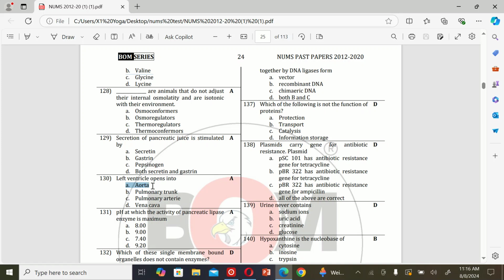Aorta. The next MCQ is: the pH at which the activity of pancreatic lipase enzyme is maximum. A. 8, B. 9, C. 7.40, and D. 9.20. So the correct option is A, 8.00.